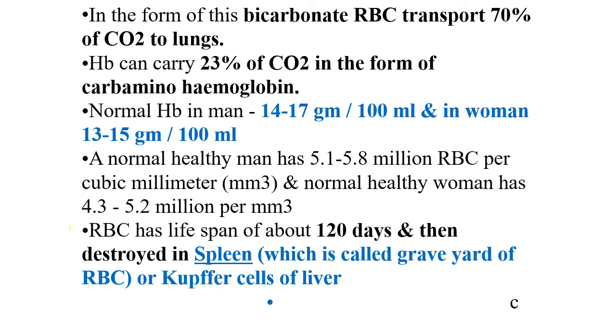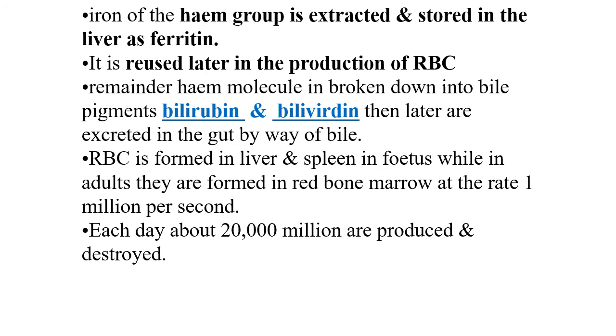Now RBCs have a definite lifespan of about 120 days, and then they are destroyed in the spleen. That's why the spleen is called the graveyard of RBCs, or the Kupffer cells of the liver are responsible for destruction of worn out RBCs. Iron of the heme group is extracted and stored in the liver as ferritin, and then it is reused later for production of new RBCs.